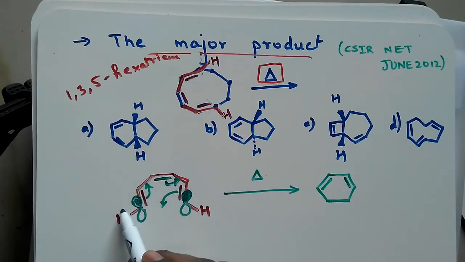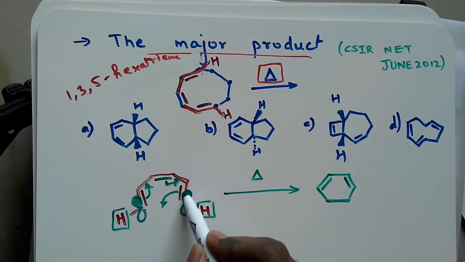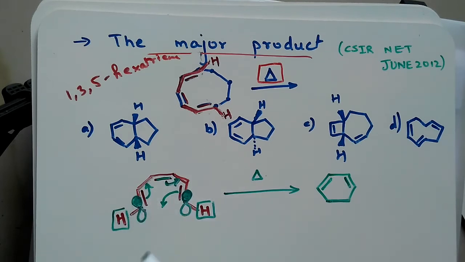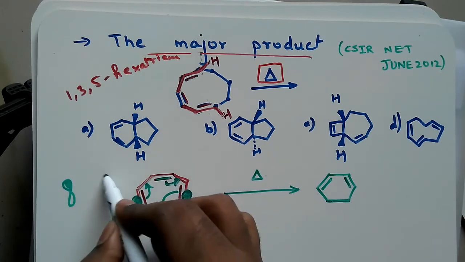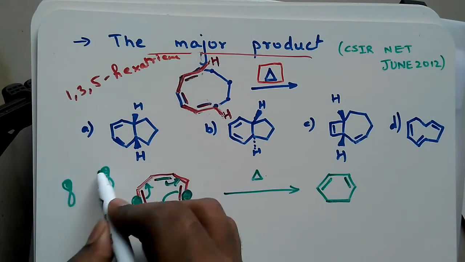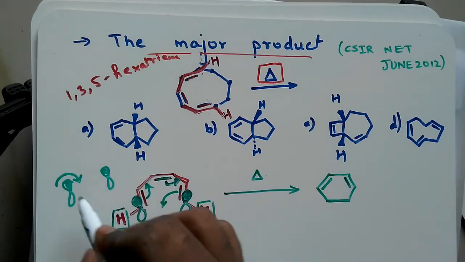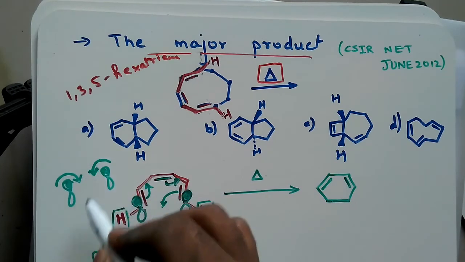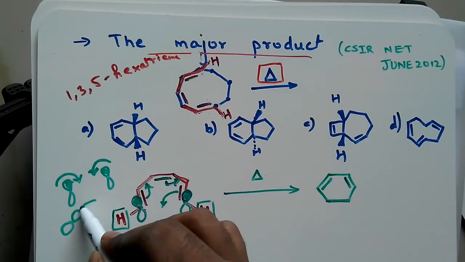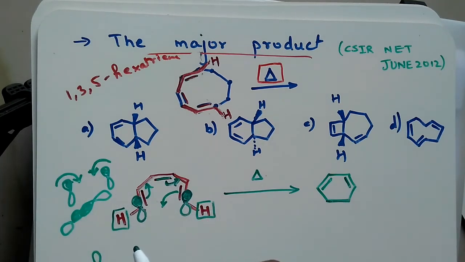Now what will happen to this hydrogen, where it will go, that we have to check. Regarding this phase and this phase, I have mentioned before that the same phases have to come in contact. Suppose I rotate it this way, this is clockwise, and if I rotate it this way, this is anti-clockwise. The phases will come together and form a bond.